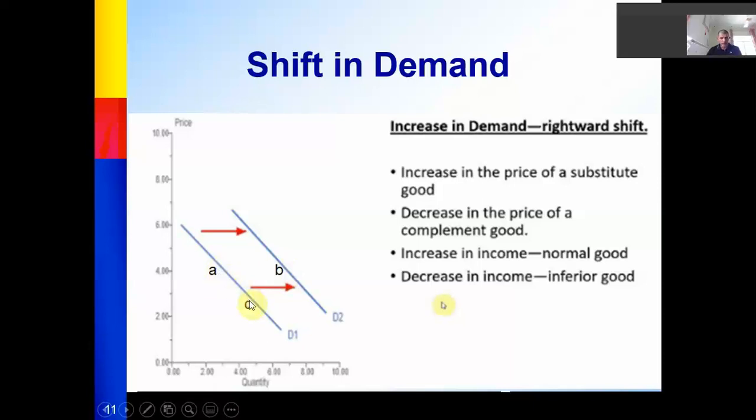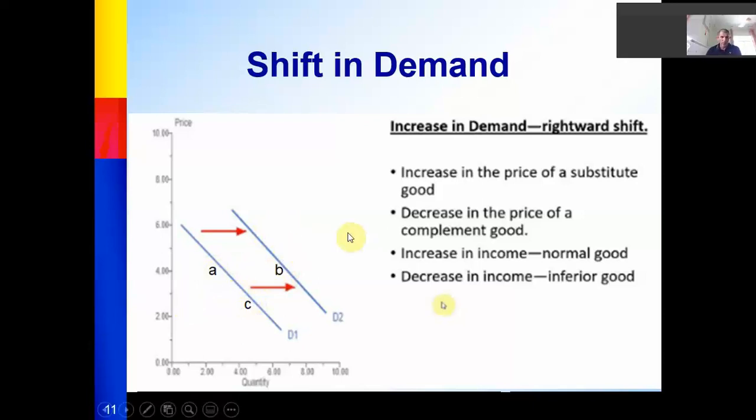But from A to C, it's a change from one point to another on the same demand. From A to C, the main reason for this change is the price of the good or commodity itself. From A to B, this is called shift in the demand, either to the right or to the left. From A to B is shift. And the main reason for this shift is the other determinants of demand. What are they?